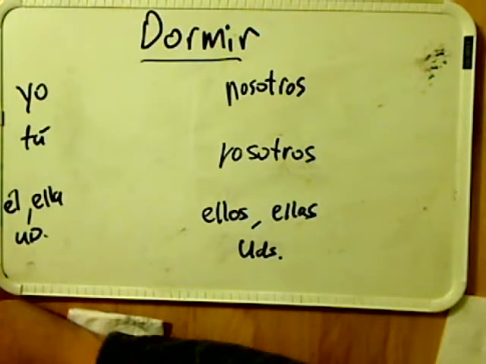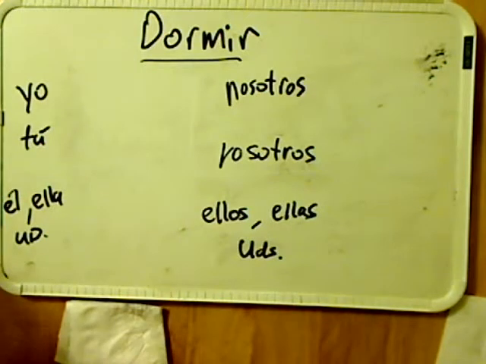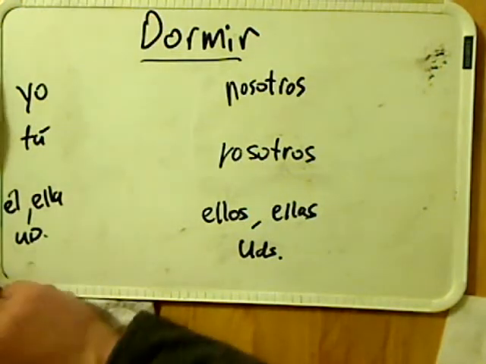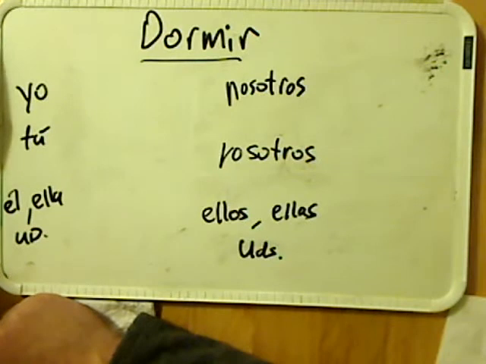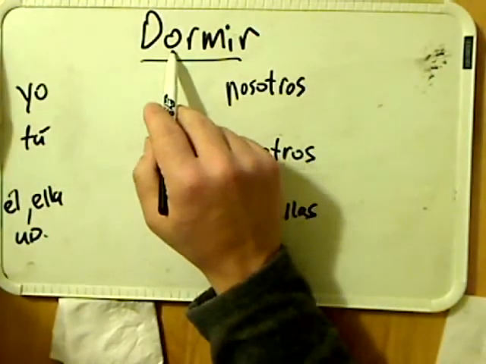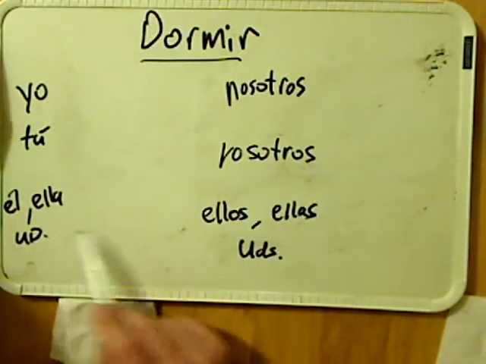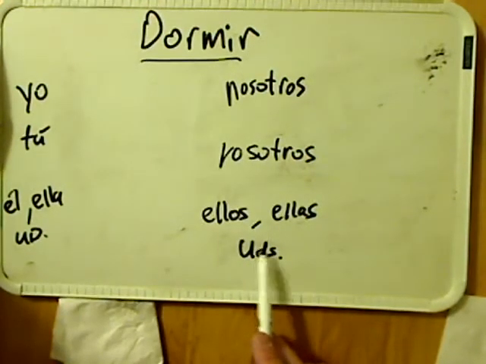Because it is a stem changing IR verb in the present tense, it also has a stem change in the preterite tense. However, the stem change in the preterite tense is only going to occur in the él, ella, usted, ellos, ellas, ustedes. Very similar to the verb pedir. If you look at the video on the conjugation of the verb pedir, it's very similar to that, but in this case it's going to be an O. The O will turn into a U in the él, ella, usted, and ellos, ellas, ustedes.